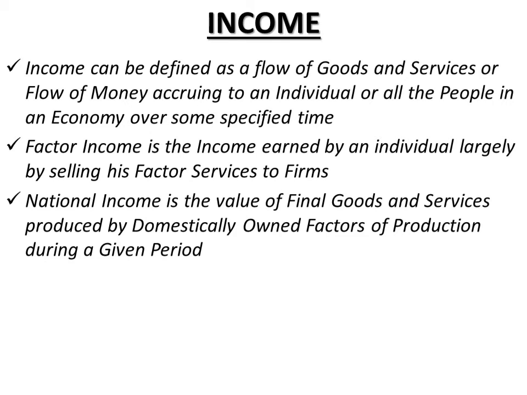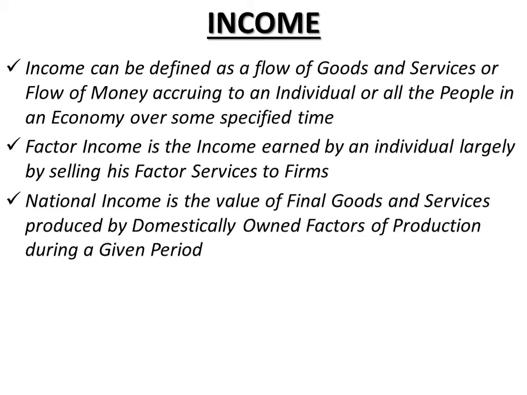The second reason is that national income reflects the value of final goods and services. What do you mean by that? That is goods and services sold to the final users like households, right? Intermediate products, that is those goods and services which are further processed before they are used or sold to buyers, are excluded from national income.